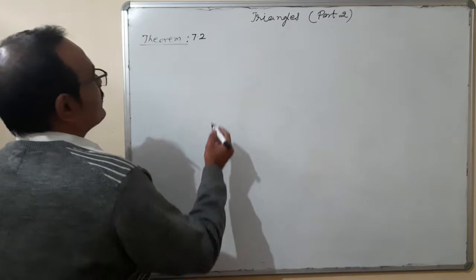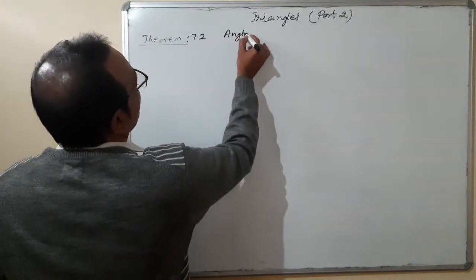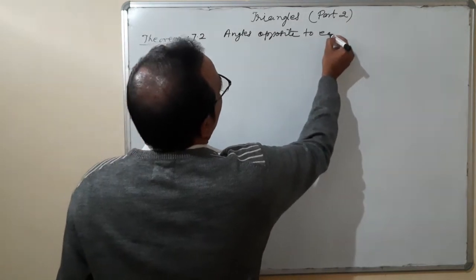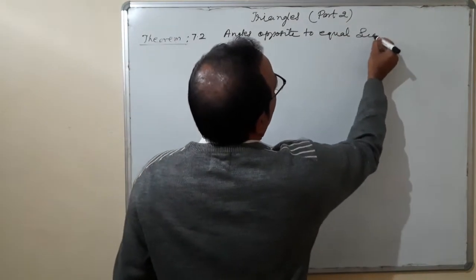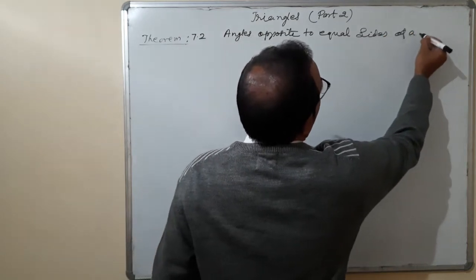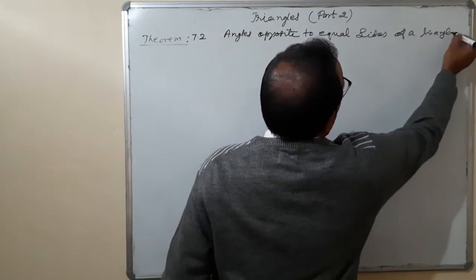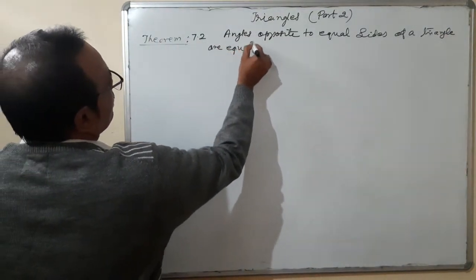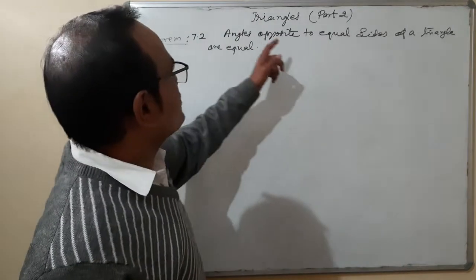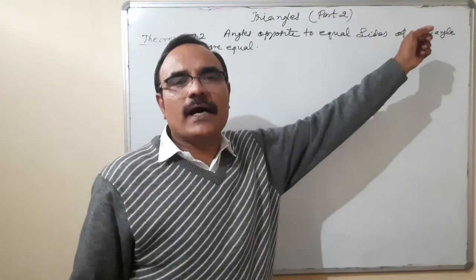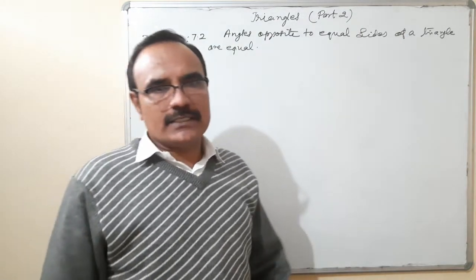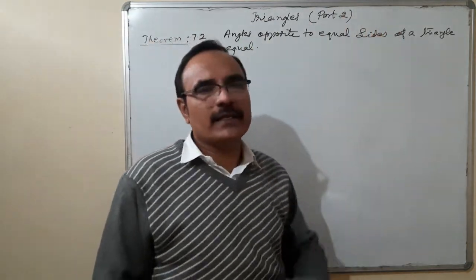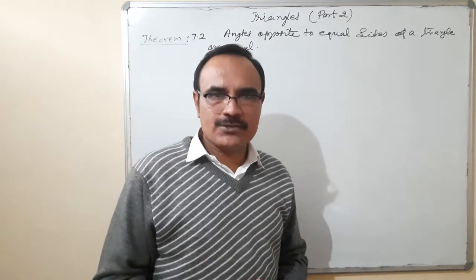The theorem is: prove that angles opposite to equal sides of a triangle are equal. By the way, in the book it is given that angles opposite to equal sides of an isosceles triangle are equal. Since it is an isosceles triangle, two sides are equal. Here also I have clearly mentioned angles opposite to equal sides of a triangle are equal, so obviously the triangle will be an isosceles triangle.